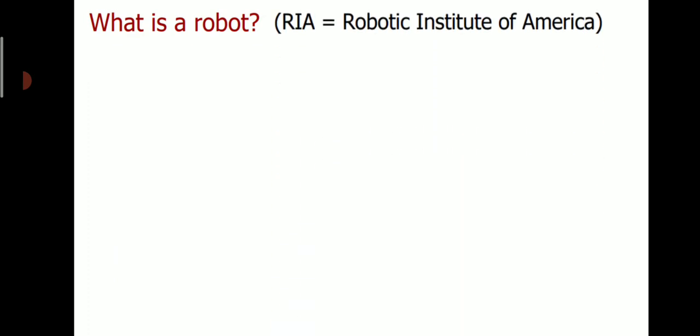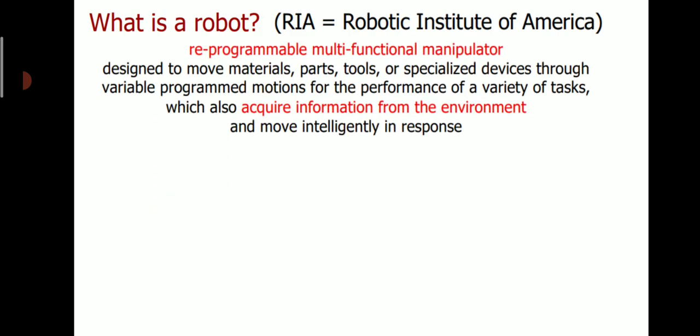What is a robot? As per the Robotic Institute of America, RIA, it is a reprogrammable multifunctional manipulator designed to move materials, parts, tools, or specialized devices through variable programmed motions for the performance of a variety of tasks, which also acquires information from the environment and moves intelligently in response. So this is the definition of a robot as per RIA. It is a reprogrammable multifunctional manipulator.